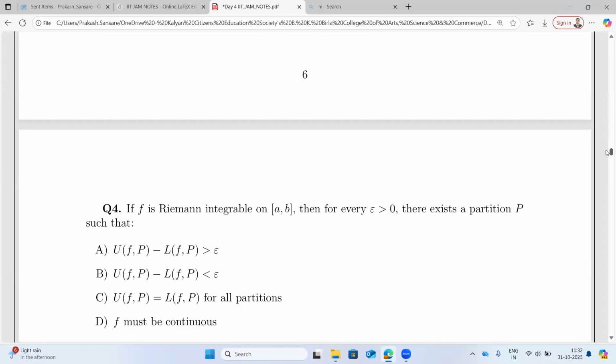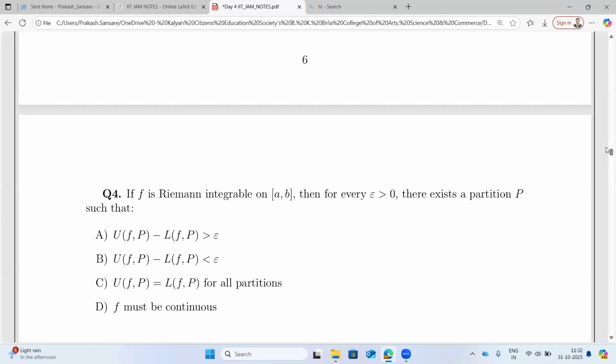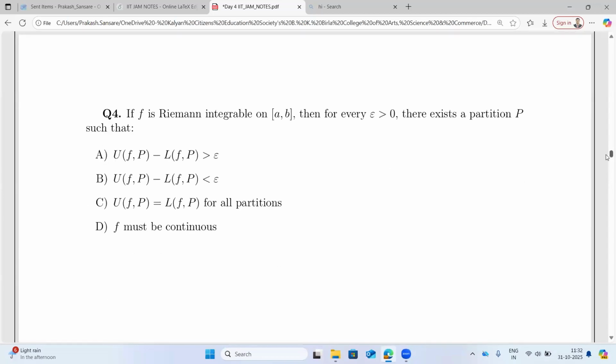Then there is question number 4. This is basically a standard theorem. You just have to tell me which option is correct. If f is Riemann integrable on the closed interval a comma b, then for every epsilon greater than 0, there exists a partition. That's very important. This is basically the Riemann criterion.